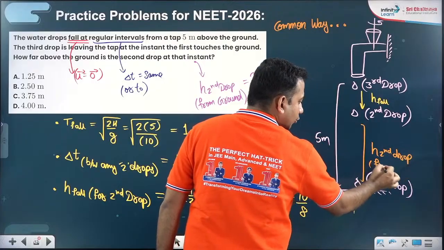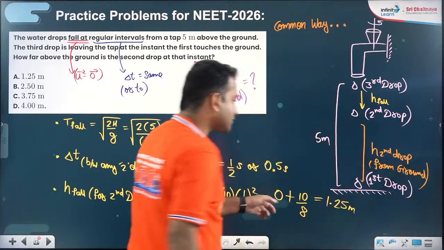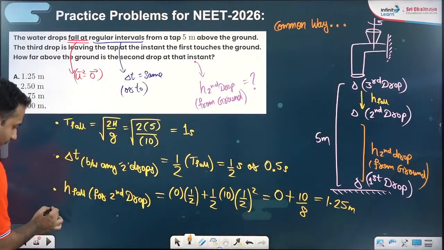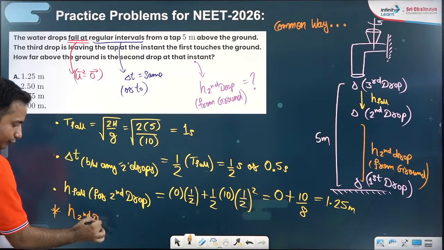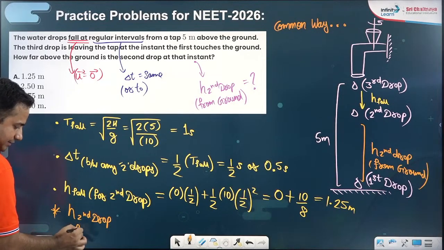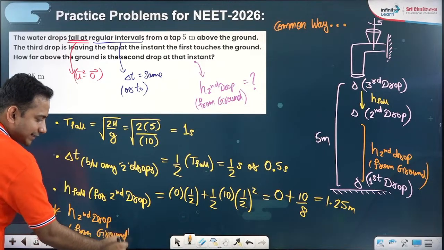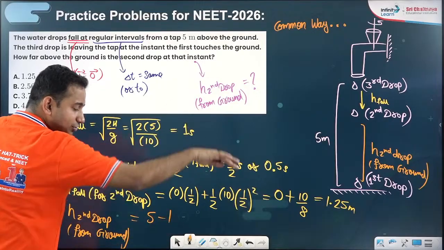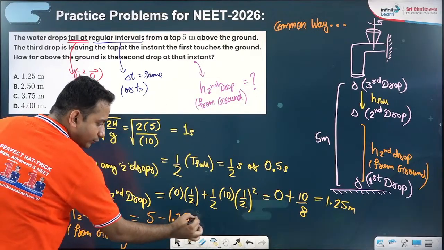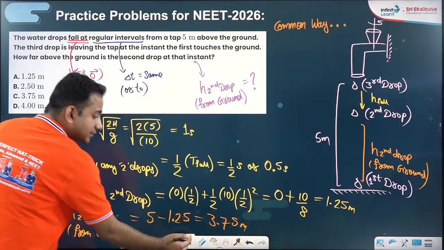So can I say the total is 5? Out of that 5, if you subtract this 1.25, you will get the final answer. Step by step process. Height of the second drop from the ground is equal to 5 minus how much it has fallen, 1.25. So the final answer is 3.75 meters.